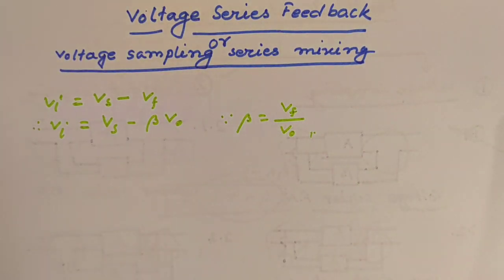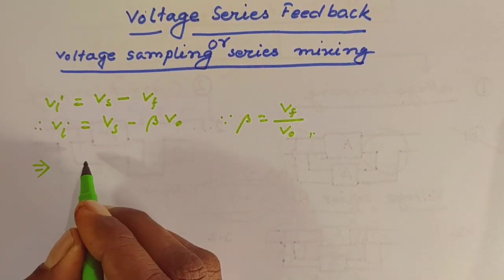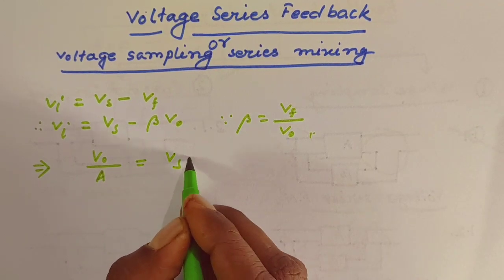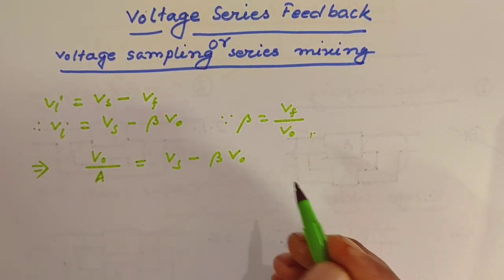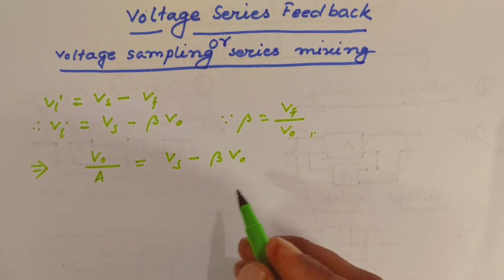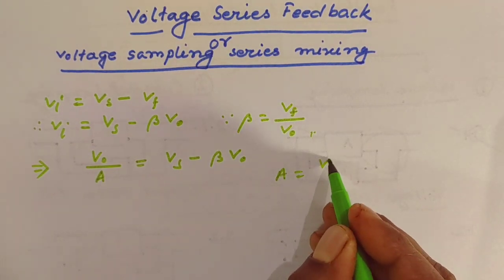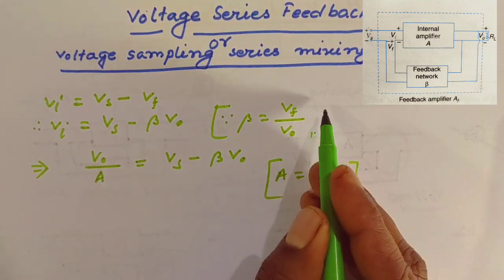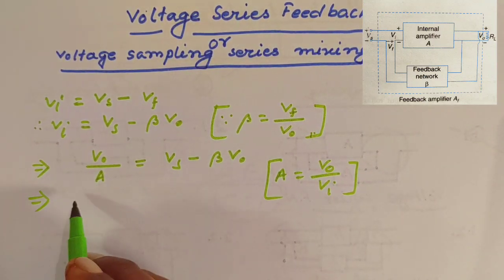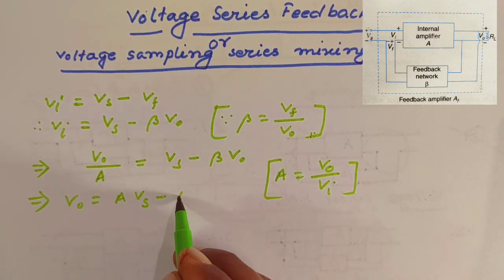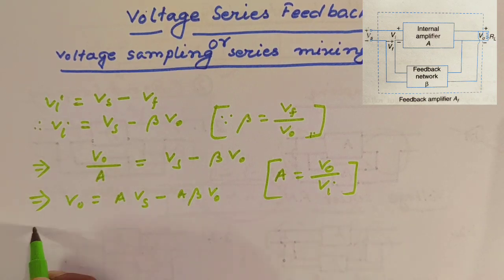Therefore V naught by A equals Vs minus beta V naught, since A equals V naught by Vi. So V naught equals A Vs minus A beta V naught.